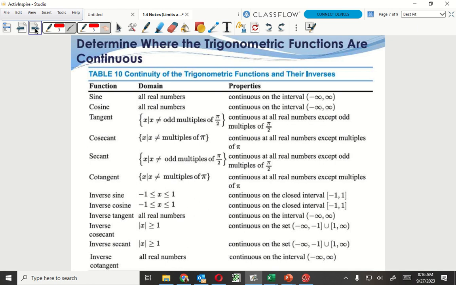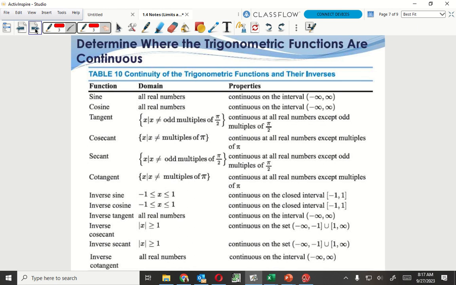So tangent has an asymptote where it's not defined at odd multiples of pi over 2. So 1 pi over 2 doesn't work. 3 pi over 2 doesn't work. Does that make sense? 5 pi over 2 doesn't work. So 4 pi over 2. What is 4 over 2? It's 2, so 2 pi. 2 pi does work. It gives me a 0. Okay, tangent at 2 pi is 0.